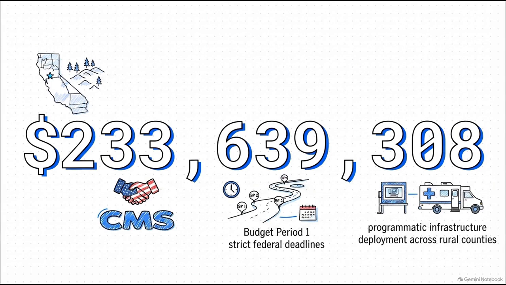The state is required to obligate these initial funds under pretty strict federal deadlines. That means this $233 million figure dictates the immediate scale and speed at which California can actually start deploying its programmatic infrastructure across designated rural counties.